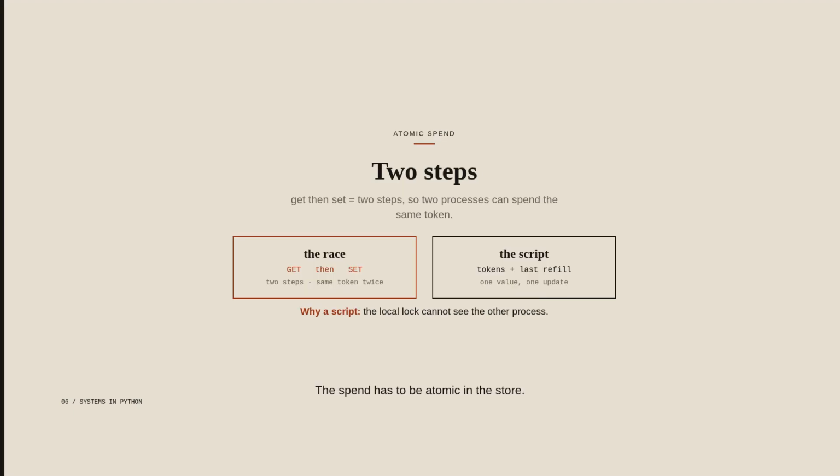The spend has to be atomic in the store. A get then a set is 2 steps, and 2 processes can spend the same token between those steps. The 2 steps are the race, and the script is how we close it. Redis can hold the count and the last refill as one value, and a script updates both together. The in-process lock still protects the local wait loop, not the fleet count.